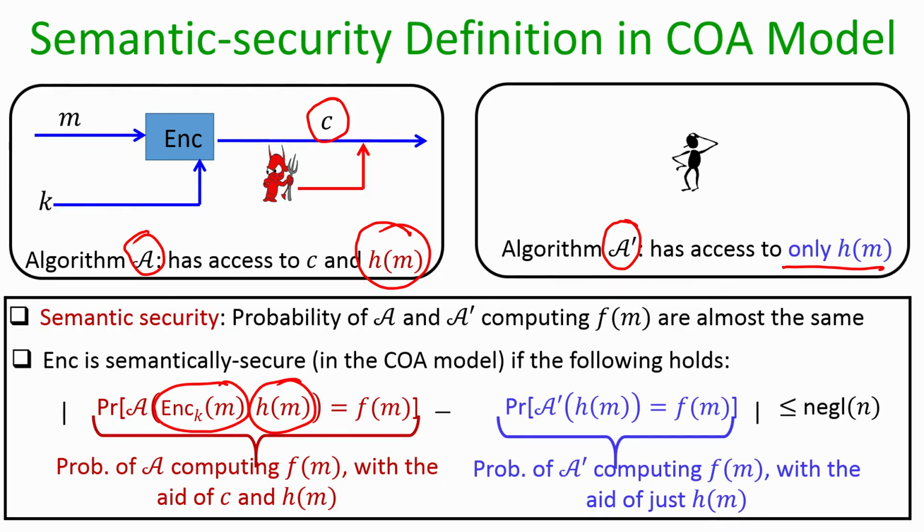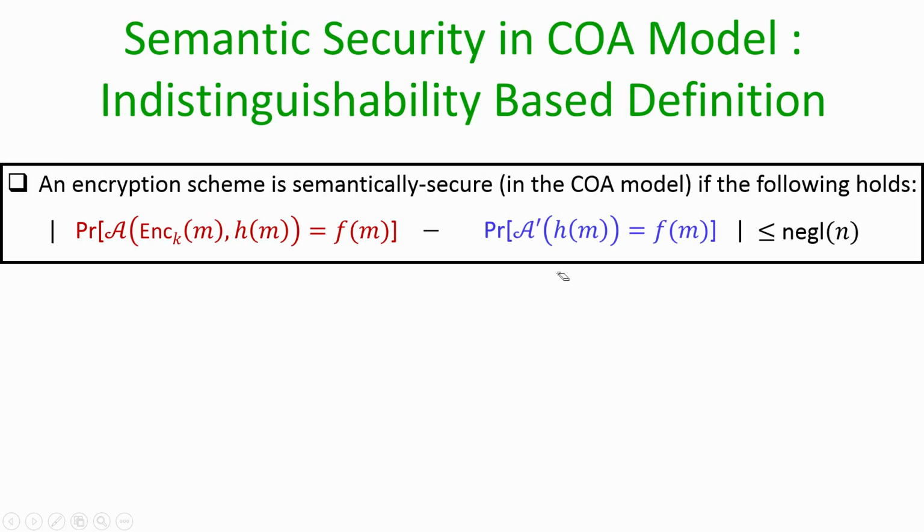actually seeing the C. And if that is the case, then it means that our encryption process is so good that the ciphertext is kind of some random bit string. It provides no kind of aid to the adversary in computing f of m with a significant advantage. That is the intuition behind the notion of semantic security, right.